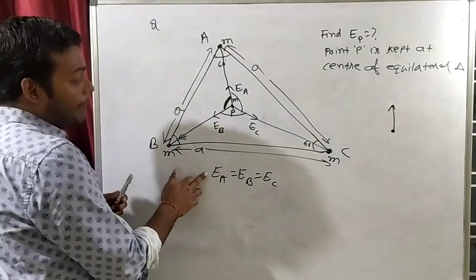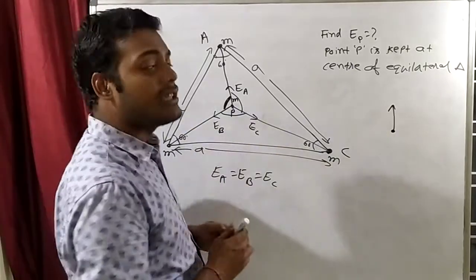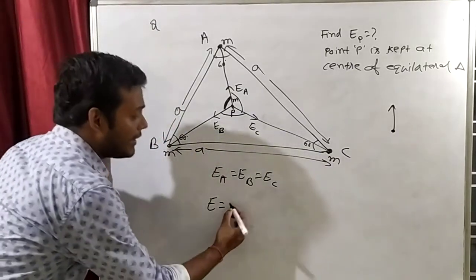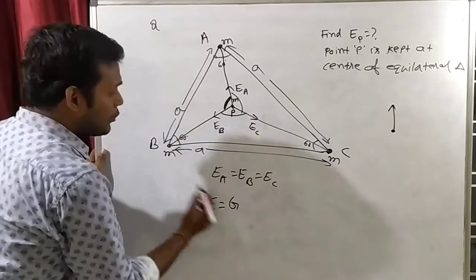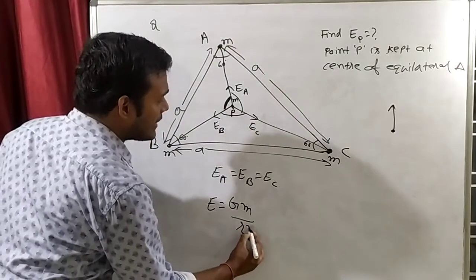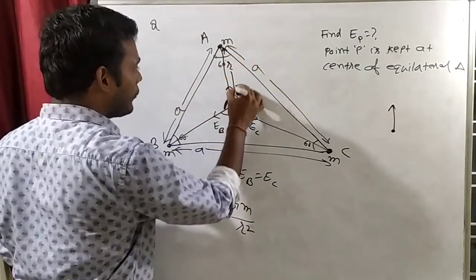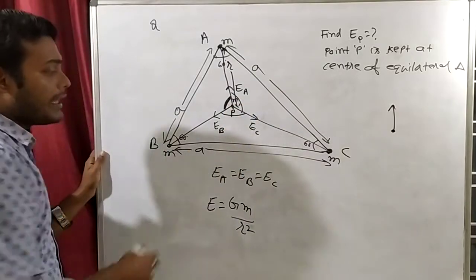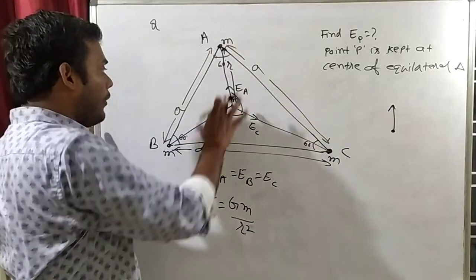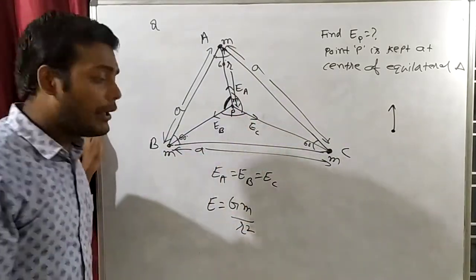So the gravitational field due to A is equal to the gravitational field due to B is equal to the gravitational field of C. Will it be? Because the gravitational field is GM by r square. So this will be GM by this distance squared. Let's say this distance is r, from here to here. So GM by r square. EB will also be GM by r square, because this distance will be the same as this distance, the same as this distance. This is the property of an equilateral triangle.